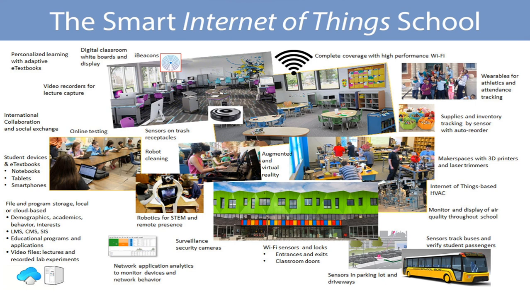And also you can go with some Internet of Things based high voltage AC supply, where from any particular point we are able to get access to your high voltage AC. If you want to shut down one particular place, it is easily done. And monitoring and display of air quality throughout your school is done. It is going to play a very big role in our Delhi city. Soon after, we are going to use it in all the other cities too.